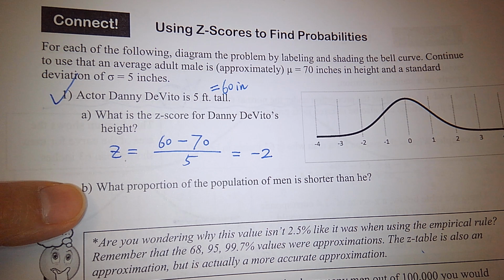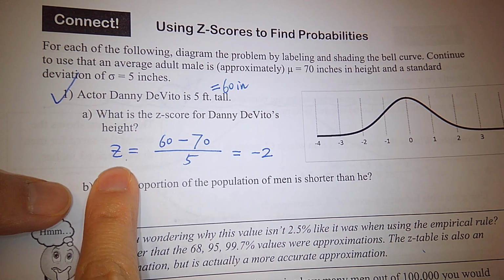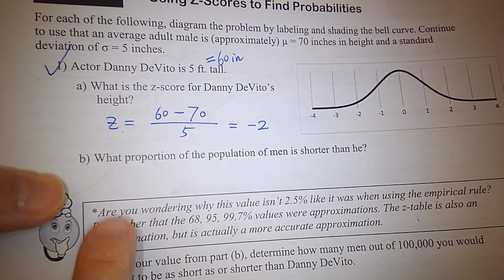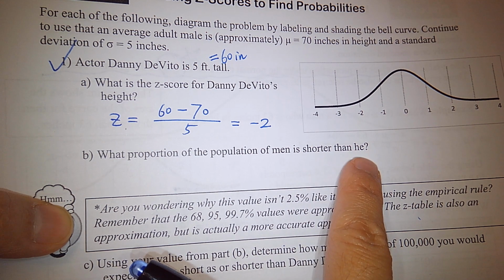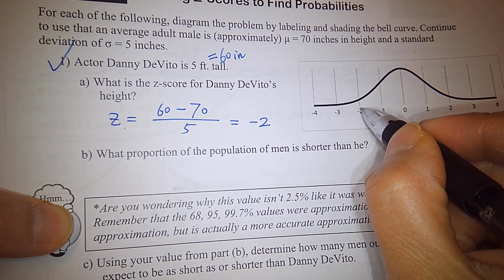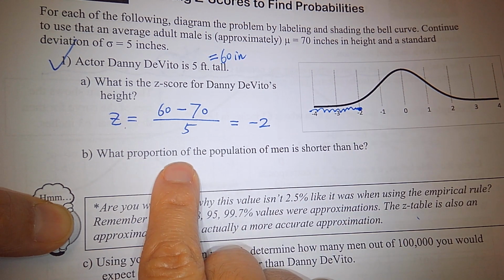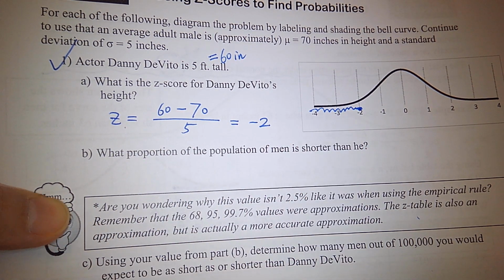Remember, within 2 standard deviations, 95% of men are within 2 standard deviations, right? Well, not just men, 95% of data values are within 2 standard deviations. So Danny's height is 2 standard deviations below the mean. What proportion of the population of men is shorter than him? Negative 2 is here. Computing the proportion means percent, probability. So what is the probability? Check the table.